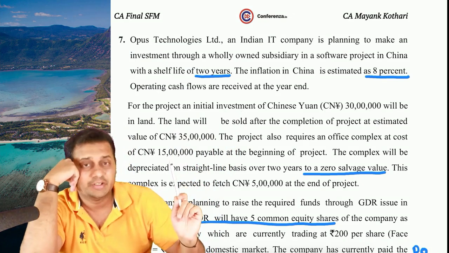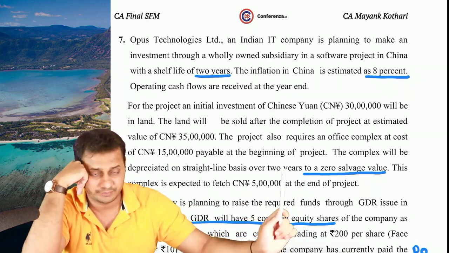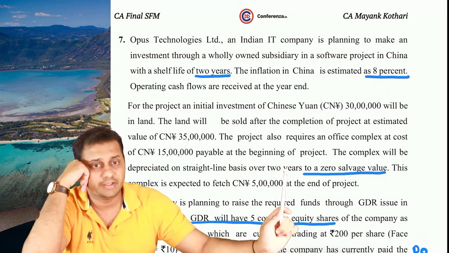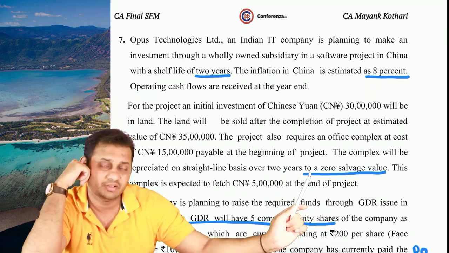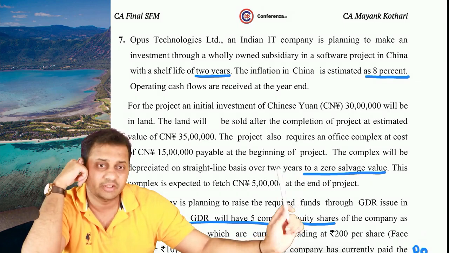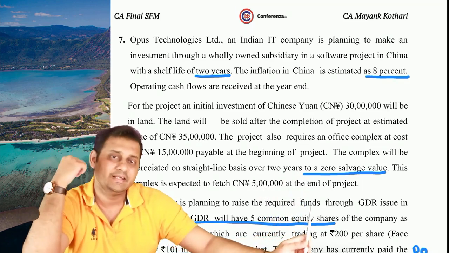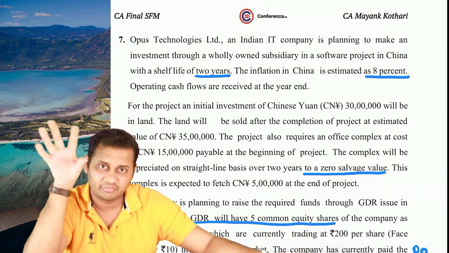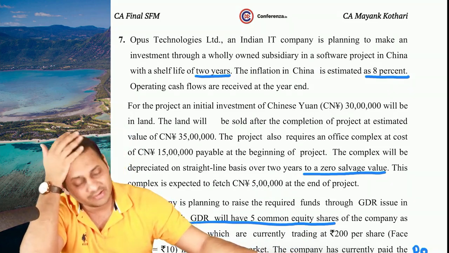Also, there will be investment in the beginning in an office complex of 15 lakhs Chinese yuan, which will be sold after 2 years at 5 lakhs Chinese yuan. But the depreciation will be provided in such a way that in books the salvage value will be 0, and a 0 salvage value when sold at 5 lakh, the entire 5 lakh becomes capital gain. So by selling land or by selling the office complex, you are earning 5 lakhs Chinese yuan as capital gain.